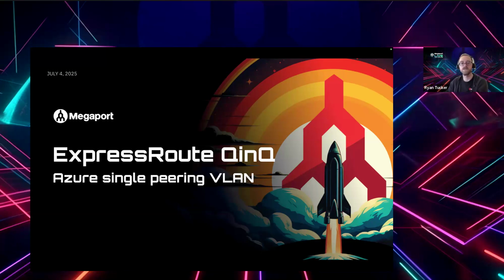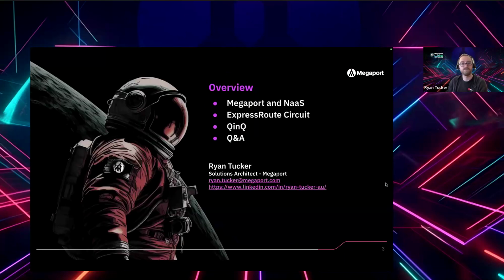The topic for this week is ExpressRoute QinQ, or subtitle Azure Single Peering VLAN, which is the associated setting in the Megaport portal. Basically, what we're going to talk about is probably one of the most common stumbling blocks, or most common questions that comes up with customers provisioning ExpressRoute connectivity, and that is how the VLAN tagging works. So Microsoft do some tagging and Megaport do some tagging, and you sometimes have multiple levels. And there's some settings around that as well. So that's basically what we're going to look into this week.